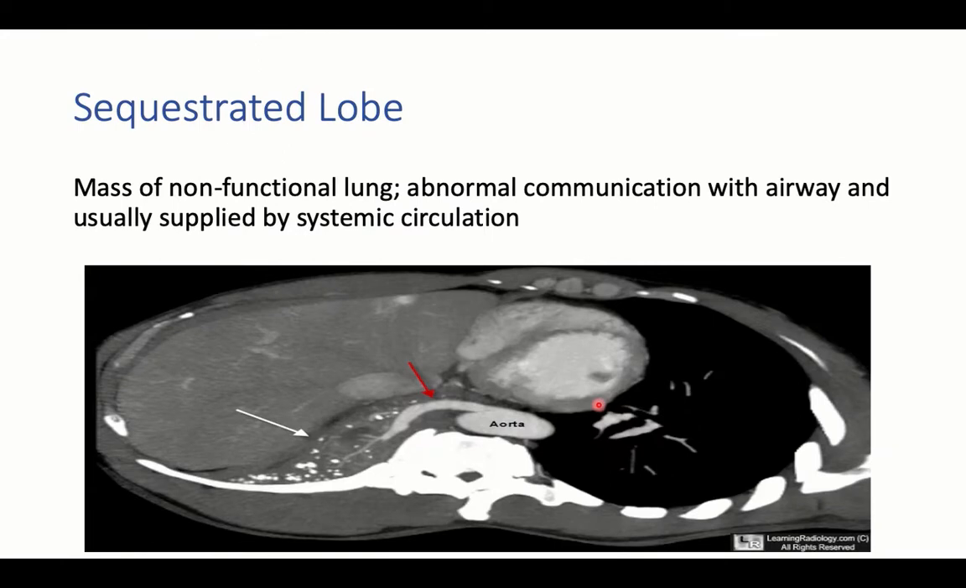Another anomaly is a sequestered lung lobe, or lung sequestration, where we have a mass of non-functional lung with abnormal communication with the airway, usually supplied by a systemic circulation. So part of the lung, or a lobe of the lungs, receives a separate blood supply, like that coming from the aorta, but has abnormal communication with the airway, which means it's not aerated. This gives us sequestered lobes that can present with recurrent infections and respiratory distress. Also, the treatment is surgical, by lobectomy.